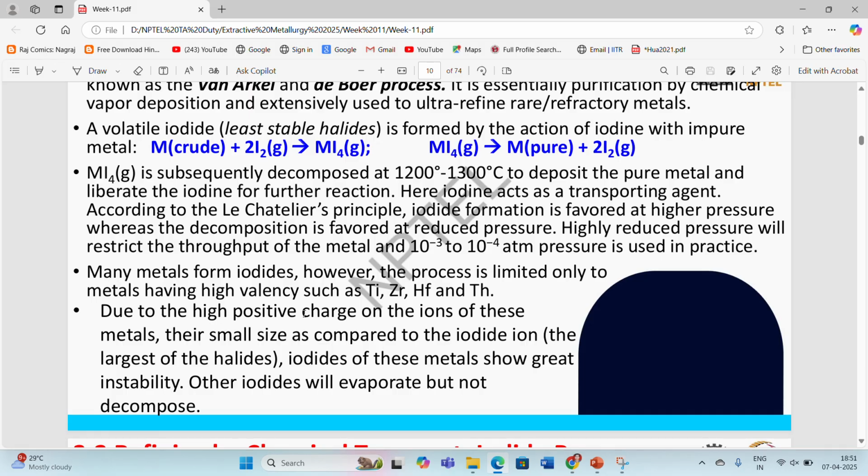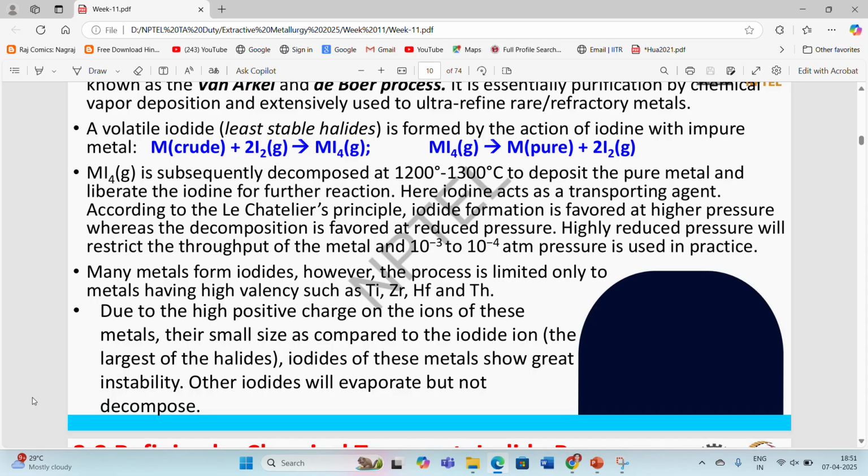The process will become much costlier, while we will not get the same price for the product obtained during this refining process. So we generally consider various factors, and we use this process for the refining of metals which have high valency and very high strategic cost. So we generally go for the refining of titanium, zirconium, hafnium, and thorium with the help of this iodide process.